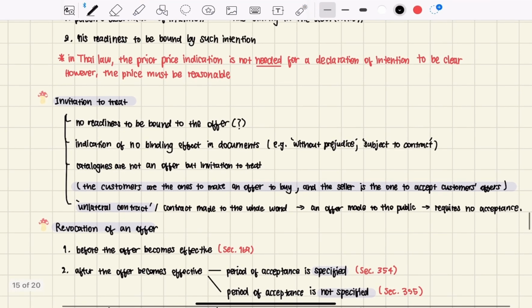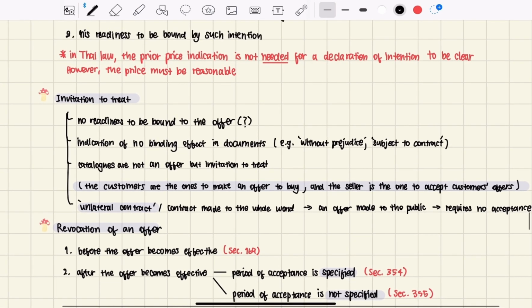An invitation to treat can be confused with an offer, but there is a difference between the two. An invitation to treat, different from an offer, has no readiness to be bound to the offer. A person might present something to another person, but he himself has no readiness to be bound.